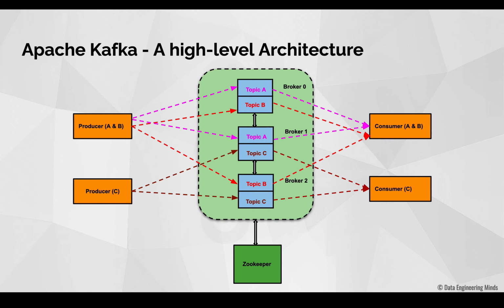One more thing to note is that here we see three brokers, right? We can call each of these brokers a node. So we have three nodes here, and we can call this entire Kafka cluster a 3-node Kafka cluster. So now, we have these components here, right? Like broker, consumer, producer. We are going to see each of these components in detail.